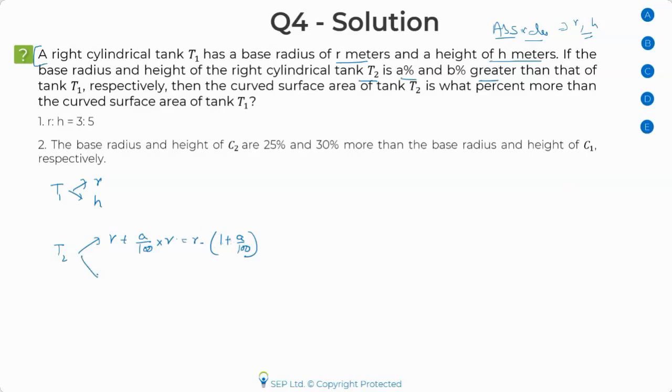Okay. And the height is b% more. So I'll write it directly. Height times 1 plus b upon 100. Okay.